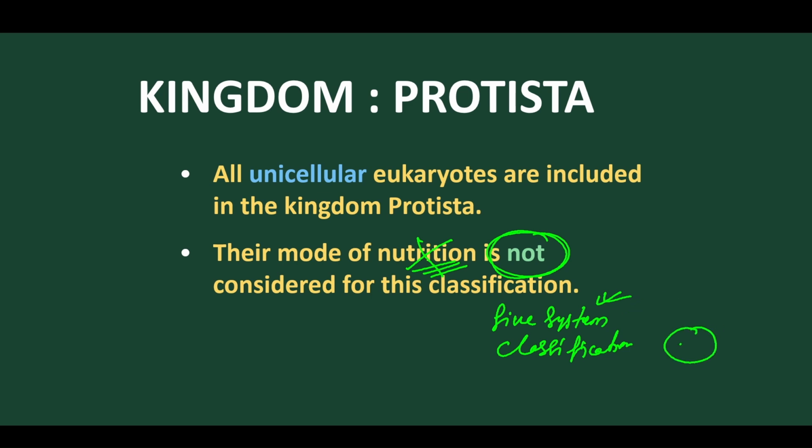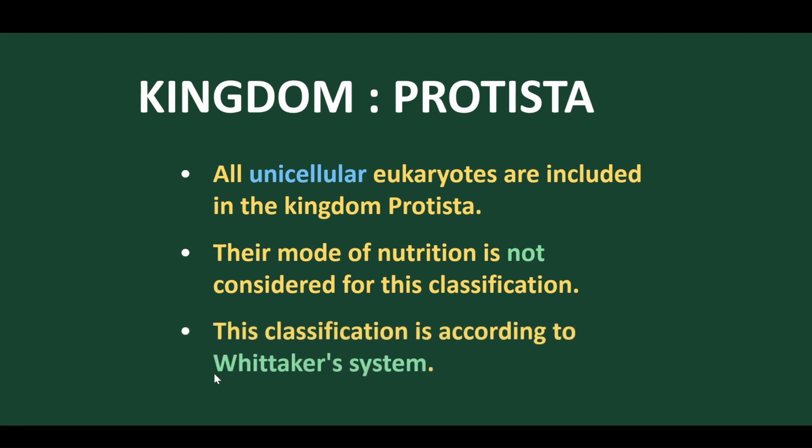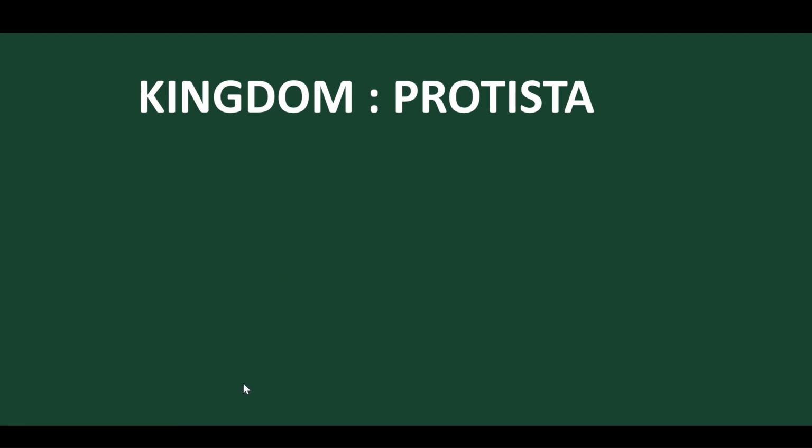That means we have Monera, then Protista, then Plantae, then Fungi, then Animalia. So it has been classified like this, and it is all about the Whittaker classification. Let's discuss. This classification is based on this particular group, called the Whittaker mode of classification. Now let's move to the next part.